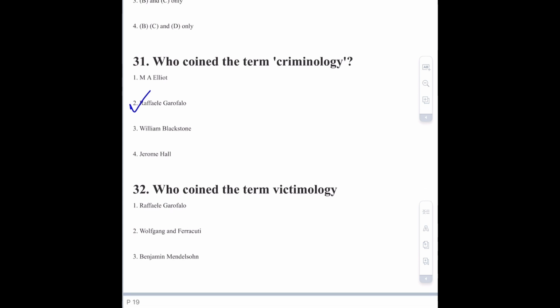Moving towards question number 32, that is who coined the term victimology? The correct answer of this question is Benjamin Mendelssohn, and victimology comes from the Latin term victima. He was a French lawyer.